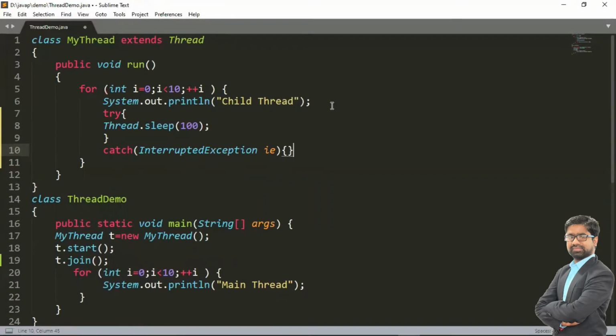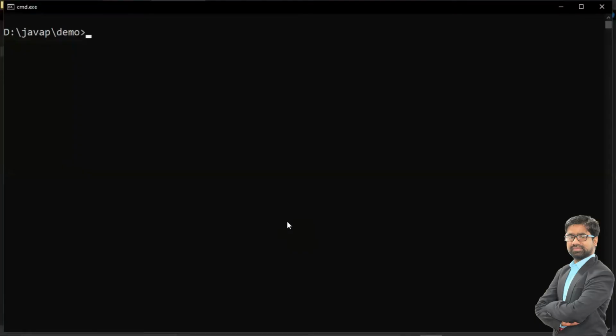So now let me execute this program. There may be a possibility that the join method may throw InterruptedException. So we can directly throw this InterruptedException here in the main method, right here, throws InterruptedException. Otherwise, we can use the try catch block here. Now let me execute my program. javac ThreadDemo.java. I hope no error is there.